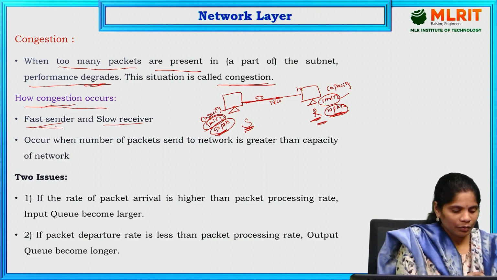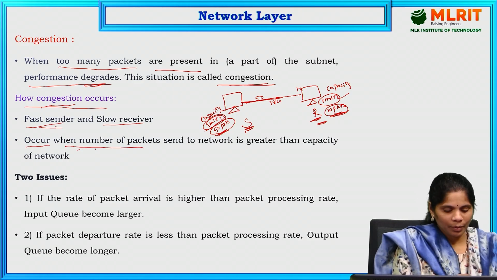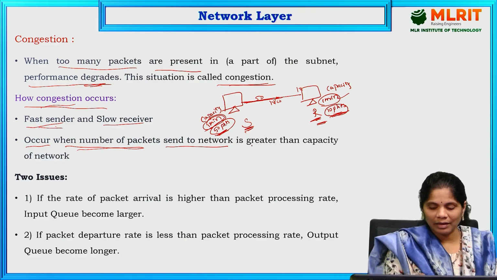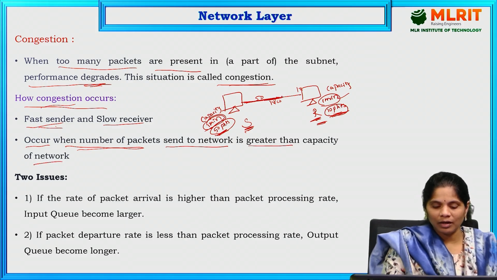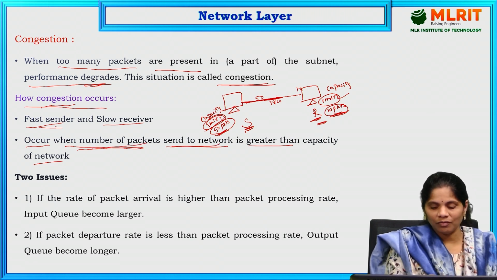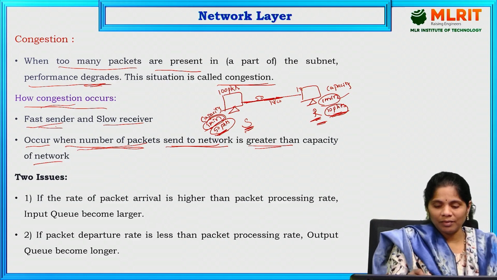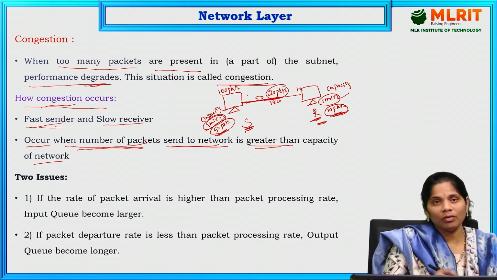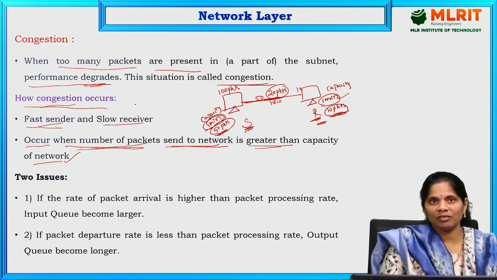The next scenario occurs when the number of packets sent to the network is greater than the capacity of the network. For example, I am sending 100 packets in 1 minute, but the network capacity is receiving only 20 packets in 1 minute. Then at that time the congestion is going to happen. These are the two scenarios of how congestion occurs.